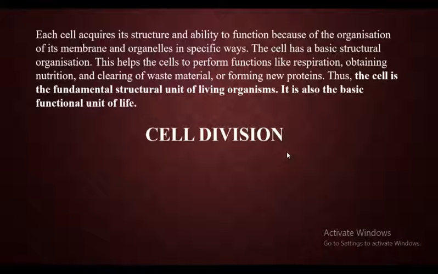I will ask you some points. Tell me in which cell plastids are present. Plant cell. Very good. Which cell has the cell wall? Plant cell. It is present only in the plant cell, not in the animal cell. Very good. Which cell has the smaller vacuoles? Animal cell. Very good.